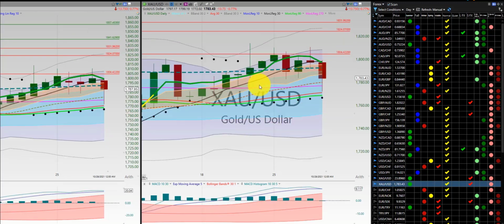Gold in the same way. We have the RL270. Everything is in kind of a super pinch here, right at the 200. We'll see where it goes. But right now, price is hovering between the RL270 and the 200. Well, that's all I got for the Forex Week in Review.